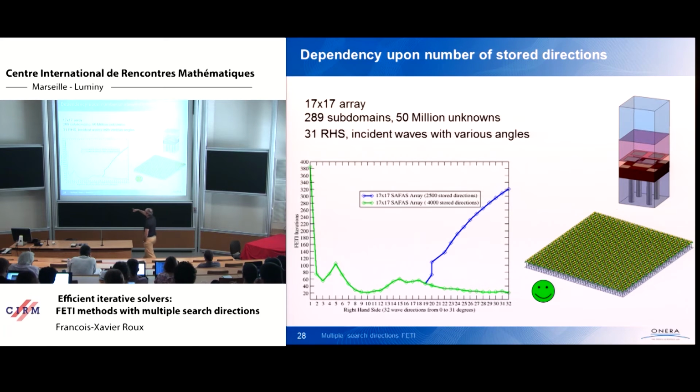But for the second right-hand side, we just needed 80 extra iterations, due to the initialization using the 400 previously computed search direction vectors, and so on and so forth. And you see in this curve the number of extra iterations needed, so the number of new vectors that need to be built in order to solve the various problems.